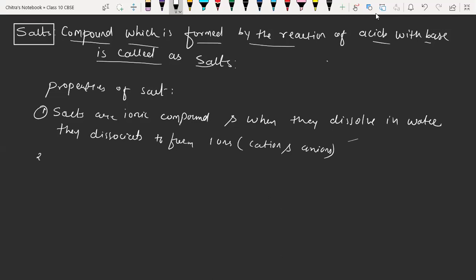Next property. We know ionic compounds are formed by ionic bonds, and these bonds are very strong.